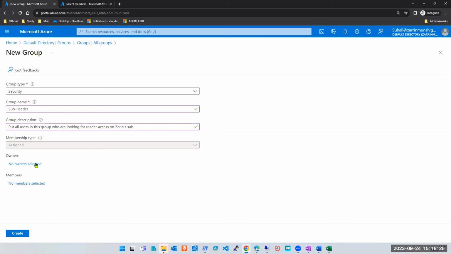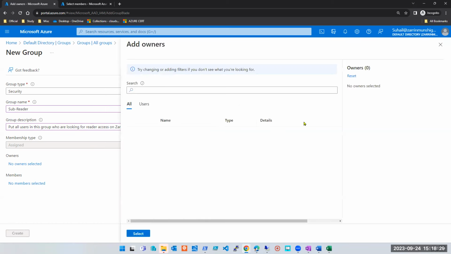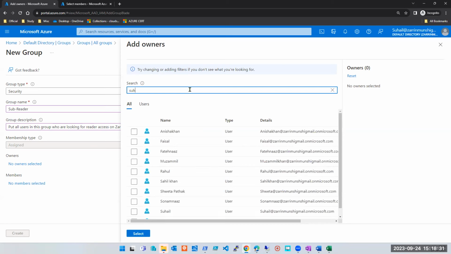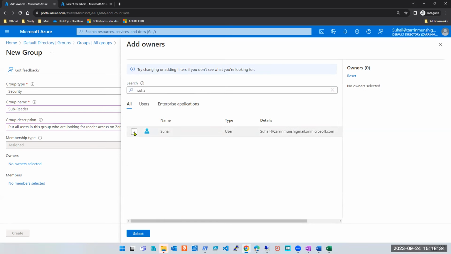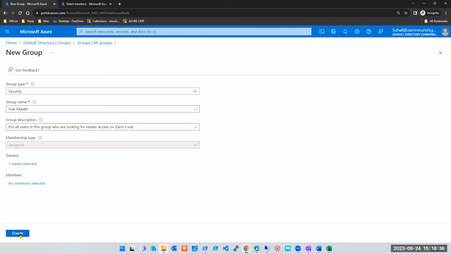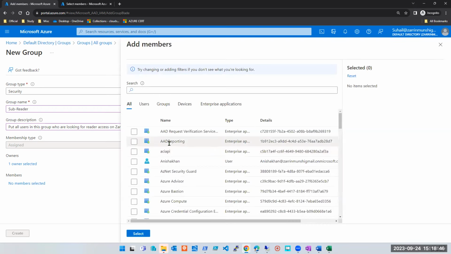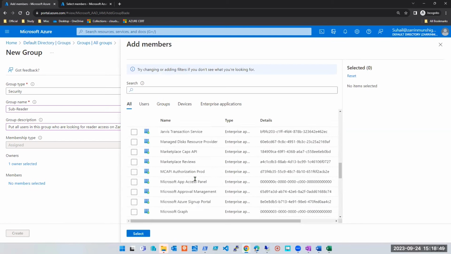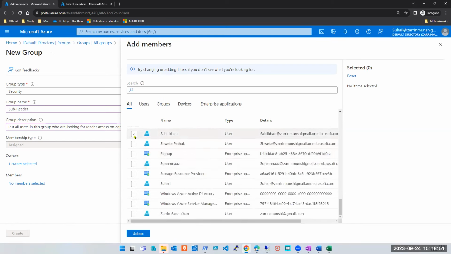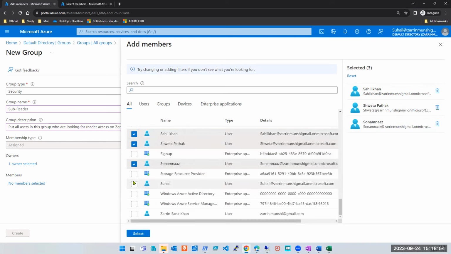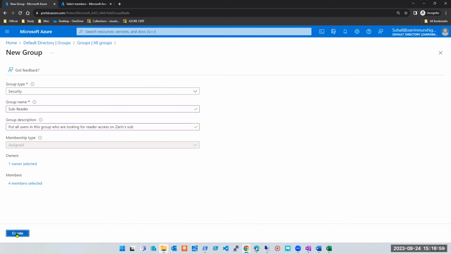I am selecting an owner here. I need some owner who can add or remove members. Let's say in this case I select myself as owner, and I'm creating. I've not added any members as of now. You can add members from here also, or we can add after creating also. I'll add a few members. I added 4 members here. The group is created.